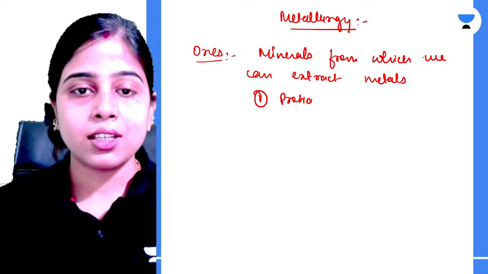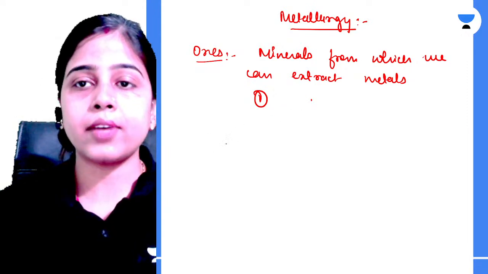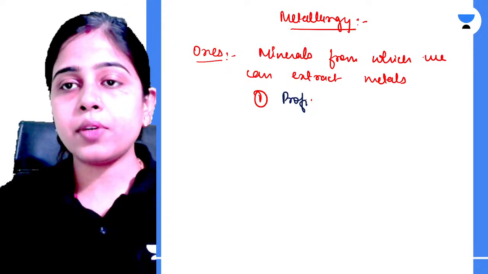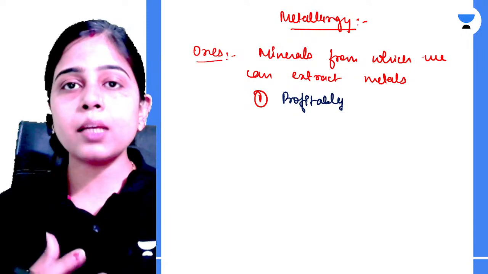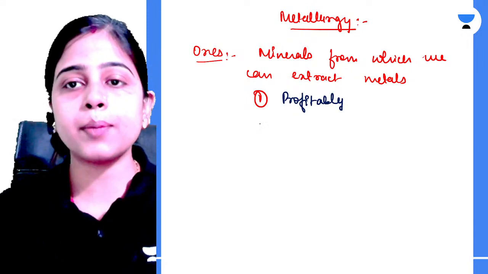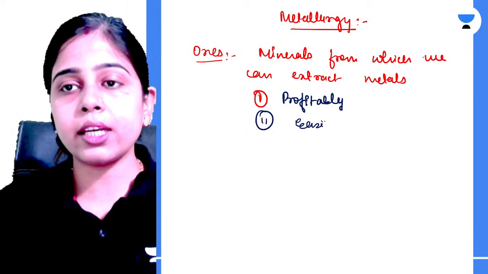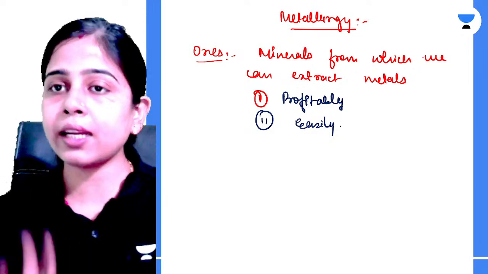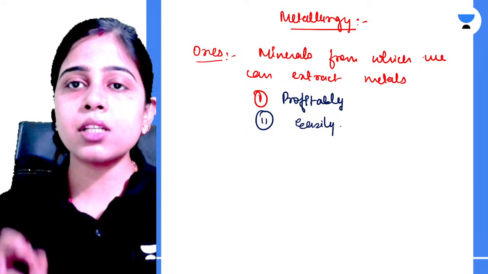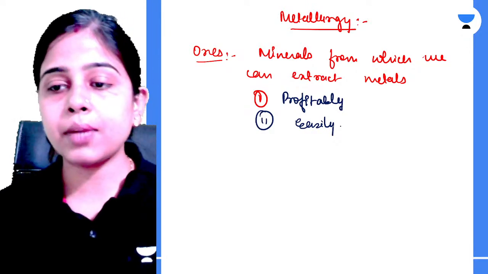So first of all, you must be able to extract the metals from the minerals profitably, and second, easily. If you are able to extract the metals very conveniently and very profitably, then those minerals are termed as ores.